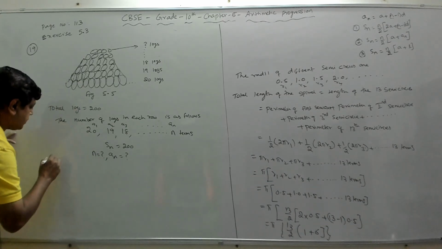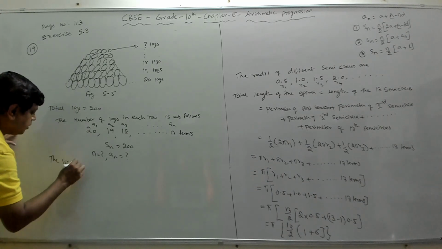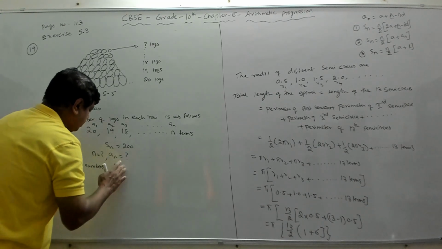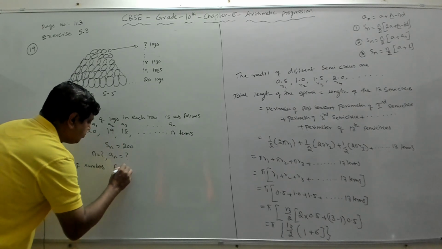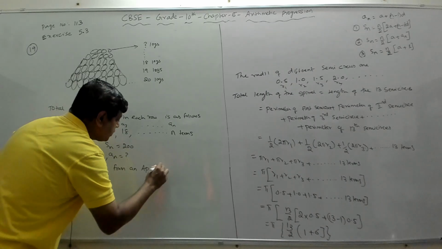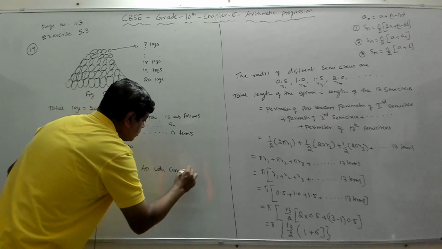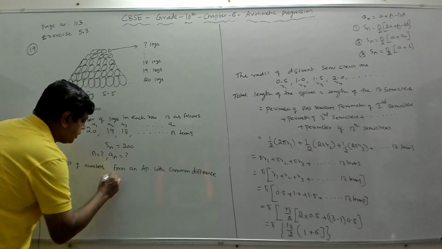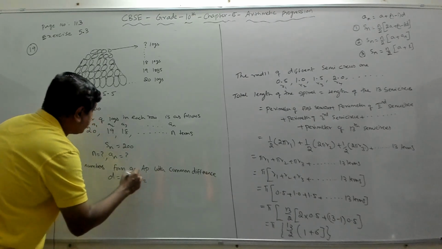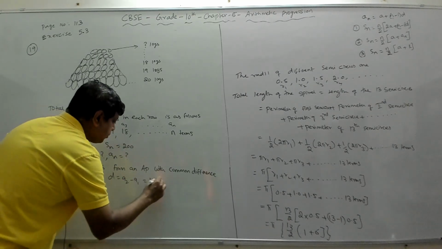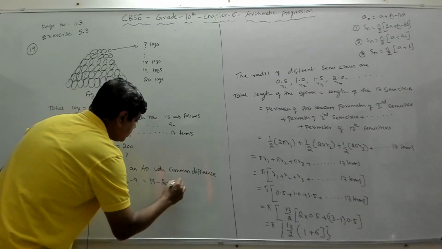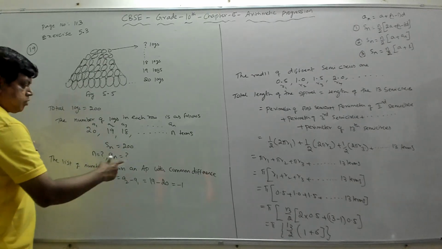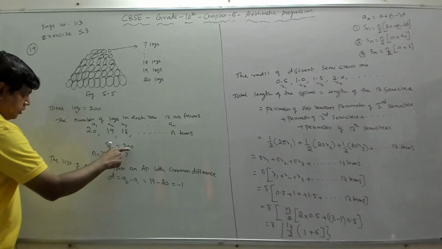Now let's write this. The list of numbers form an AP with common difference, that is d equal to a2 minus a1, and a2 is 19 minus a1 is 20, that is equal to minus 1. So your d is minus 1 and it will be the same for every term. Right? The list of numbers form an AP with common difference minus 1. So now Sn is 200.